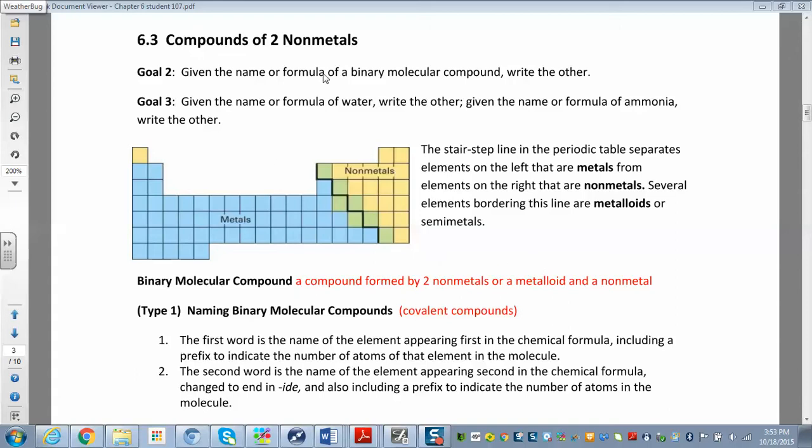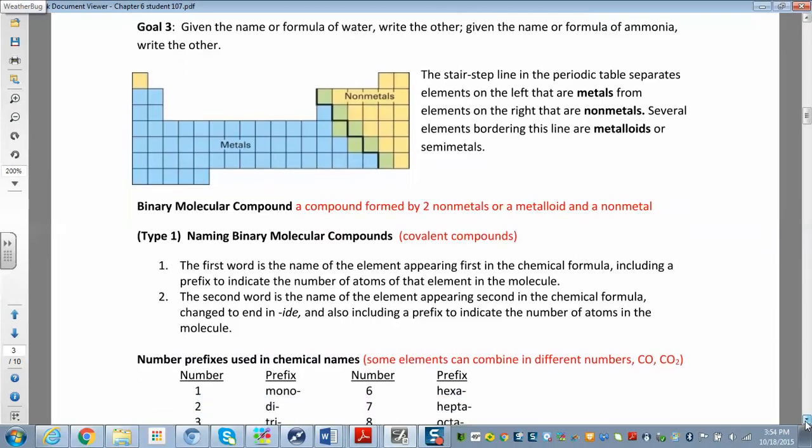So the first type of compound we're going to name are the binary molecular compounds, and those are made entirely of nonmetals. You could also have a metalloid and a nonmetal, but we're going to mostly focus on nonmetals. And I bet you already know how to name some of these.